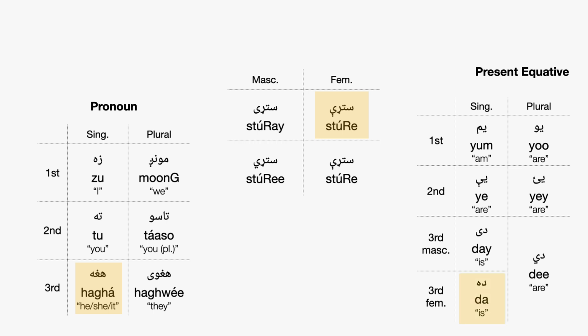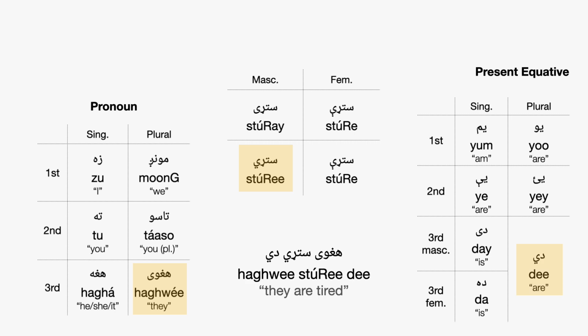So stare changes to stare like that. Now, if I'm talking about them, harui, third person plural, then if I am talking about a group of men or mixed people, then I would say studi. You'd use the first inflection of the masculine form. So harui studi di.